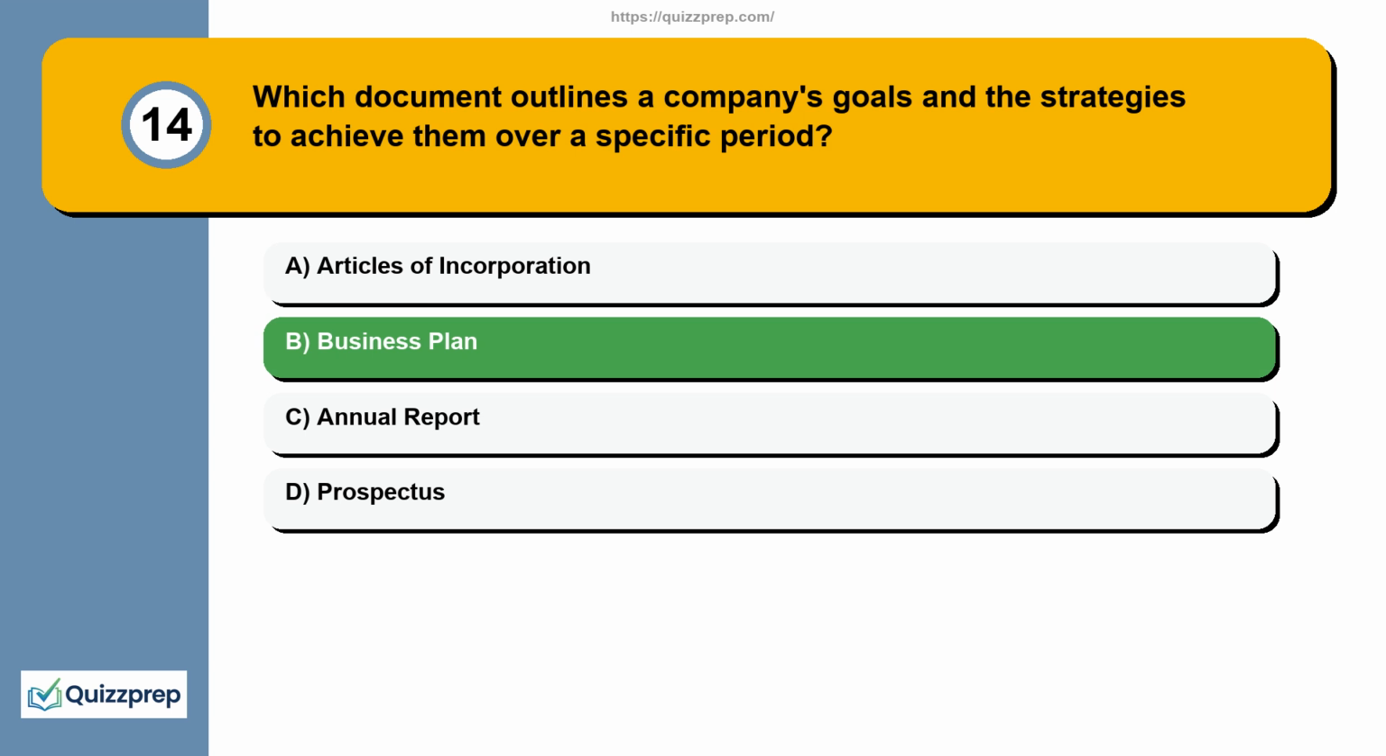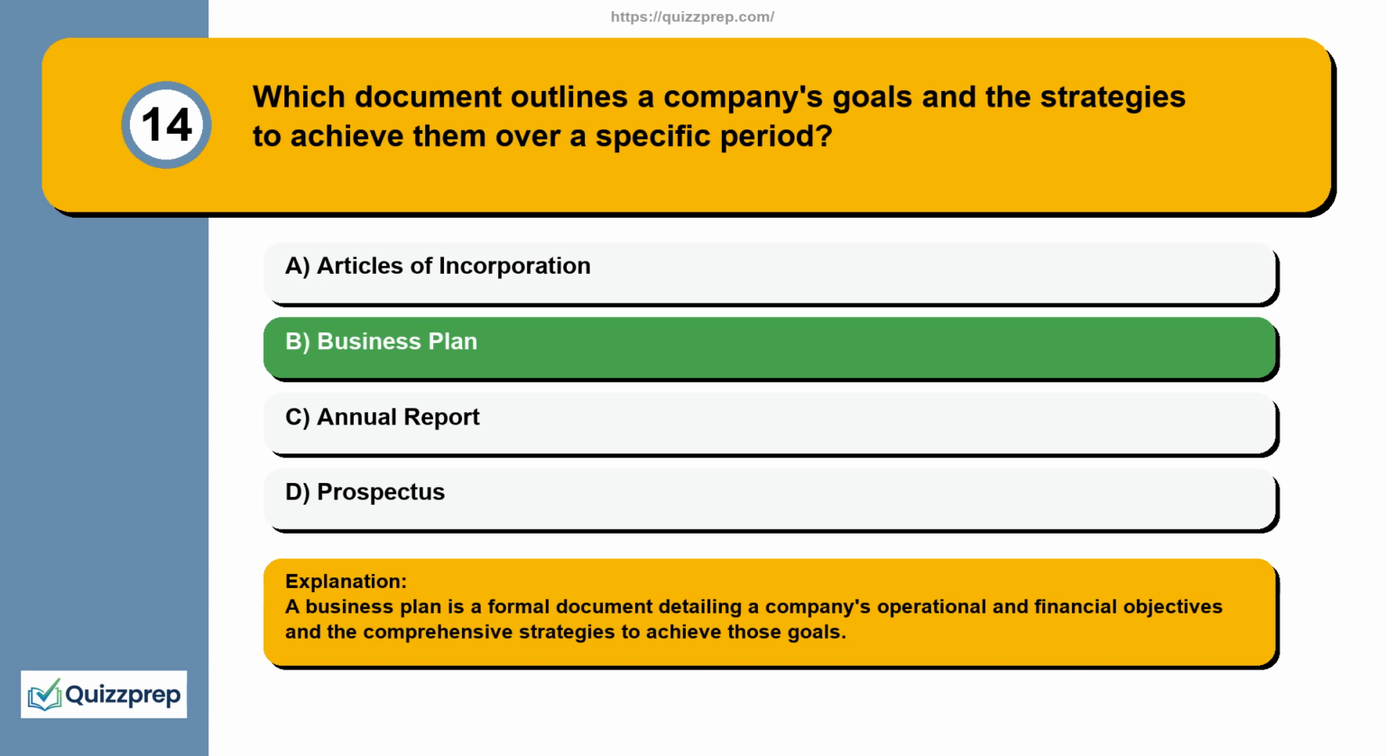Business Plan. Explanation. A business plan is a formal document detailing a company's operational and financial objectives and the comprehensive strategies to achieve those goals.